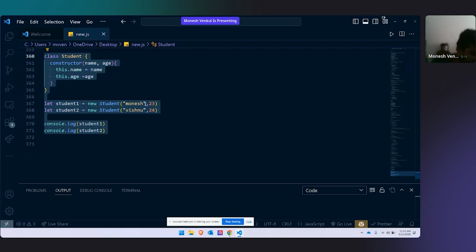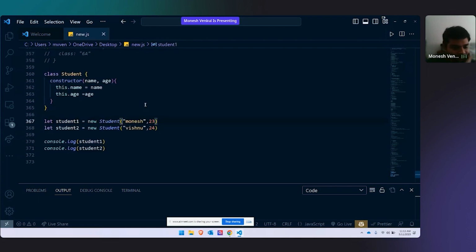Now I'll explain what this code is about. First, we need to define the blueprint. We need to define what properties you're thinking of for an object.